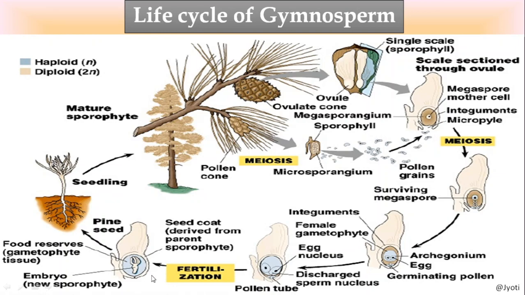Then the zygote develops into the embryo, and the whole structure inside which the fertilization takes place develops into a seed. That means the ovule develops into a seed. Now the seed gives rise to another sporophyte. So here you can see very clearly the two phases in the life cycle, hence they show alternation of generation.